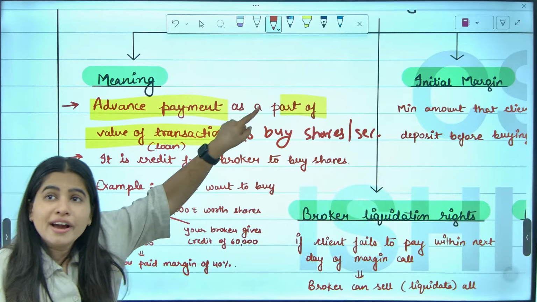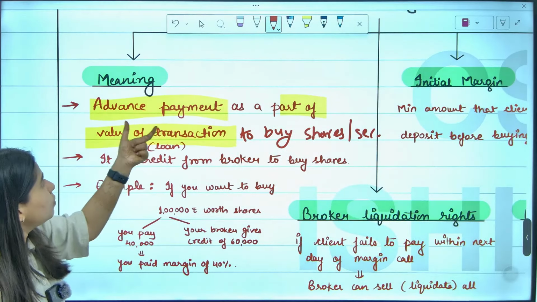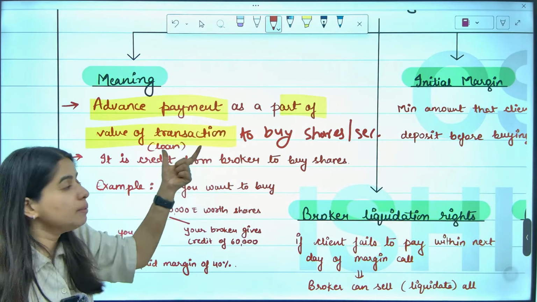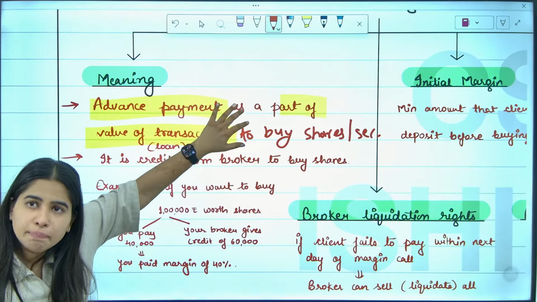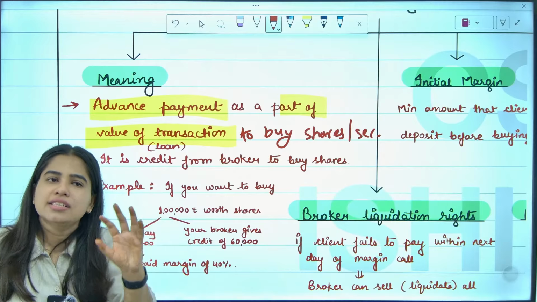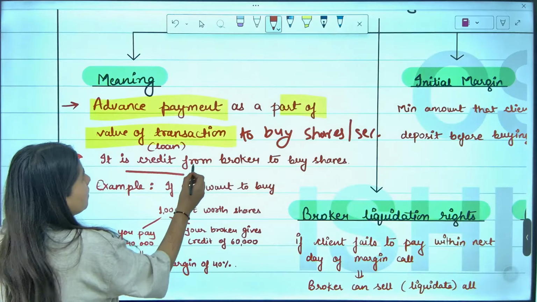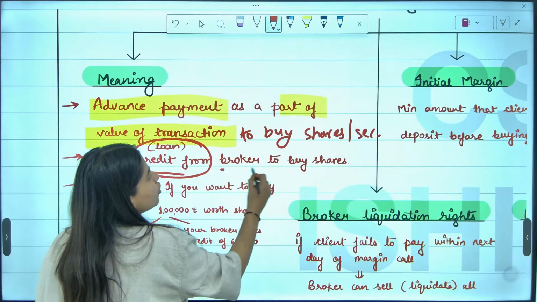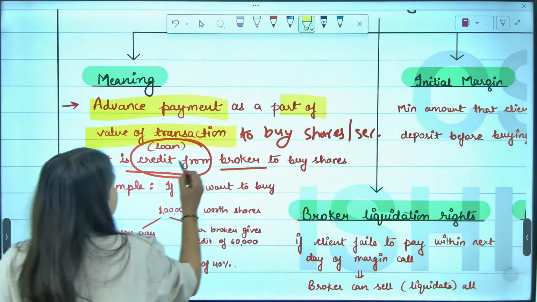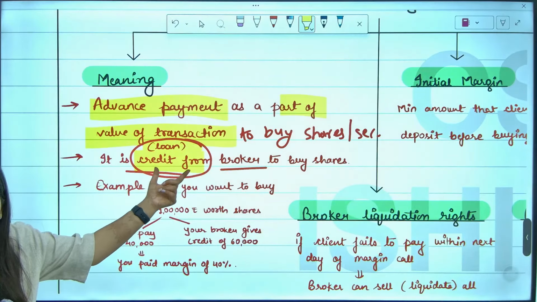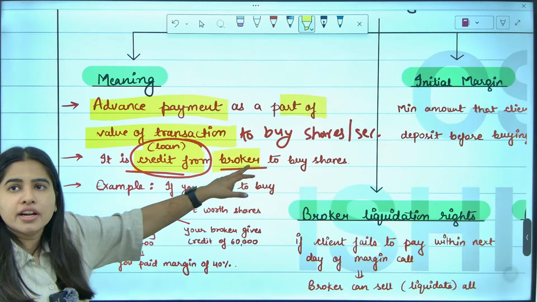And here you only make the part payment, some part, and the remaining part is given as a loan to you by your broker. The remaining part is given in credit form. Credit form means loan form by your broker to buy shares.